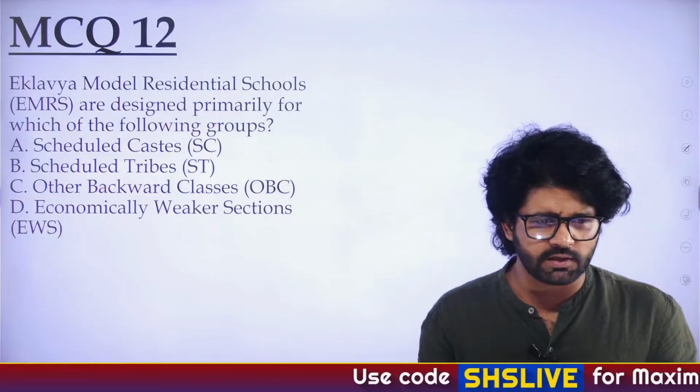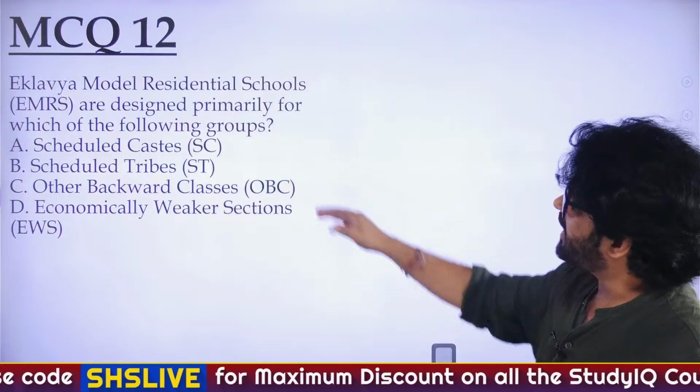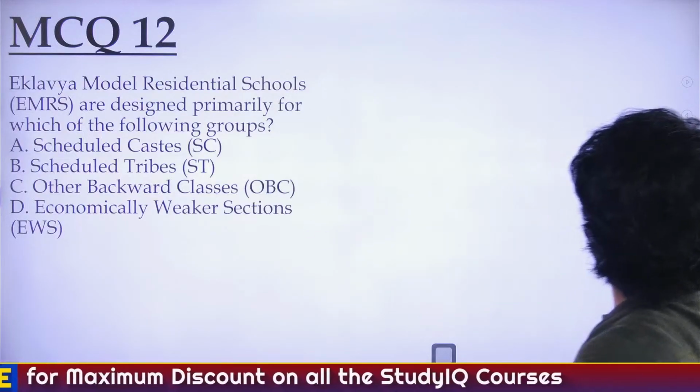The difference is, sir, Donald Trump is a rich kid who has absolute power to destroy the world, right? So the answer is EMRS, Scheduled Tribes, B.